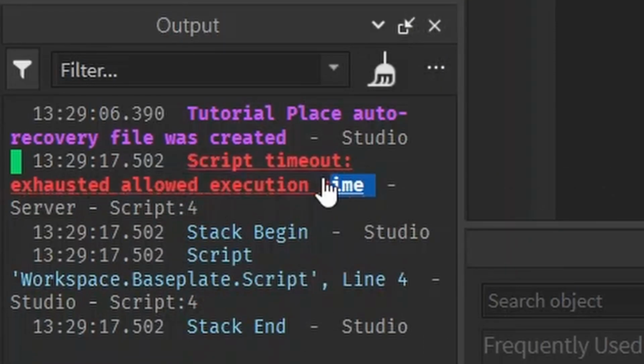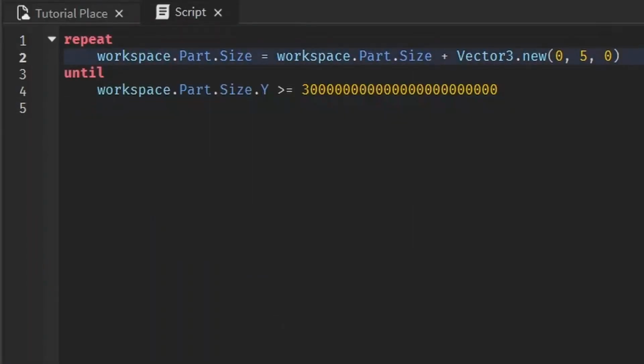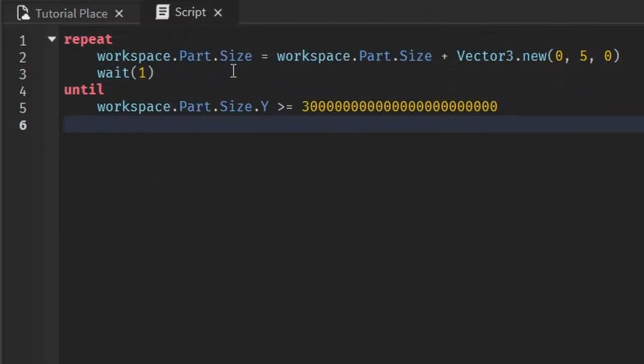Back in my day, Roblox Studio would just crash your computer, but now you get an error. That's why it's important to have waits. If you don't have a wait, it'll try to loop this instantly until it gets to this number, and that is ridiculous. Your computer can't handle that. That is what happens when you don't have a wait and you have a condition that won't be met soon or will never be met.